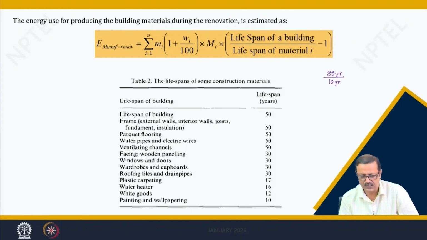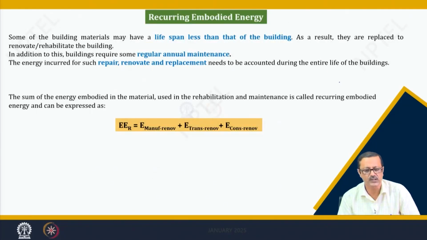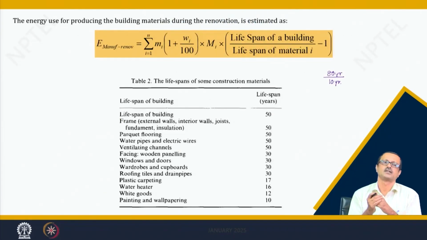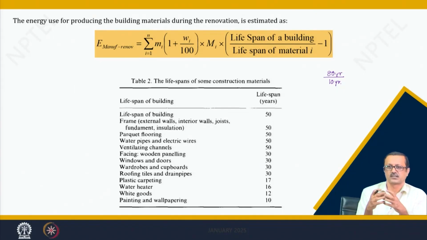Here there are two types of life, though I have not mentioned it. One is the life from the strength point of view. After 10 years the strength of the flooring may vanish or reduce, or become so low that it is dangerous, if it is a structural material.